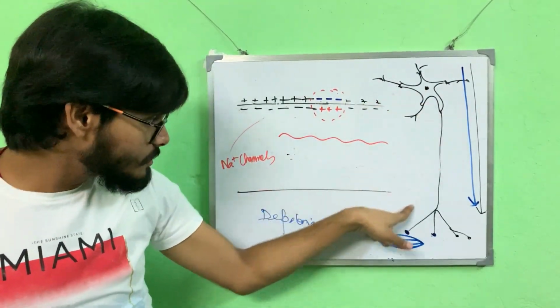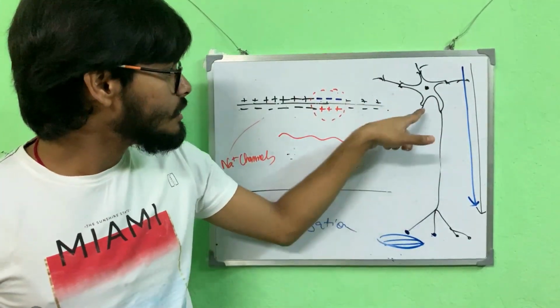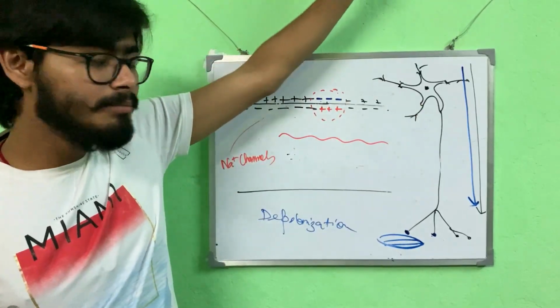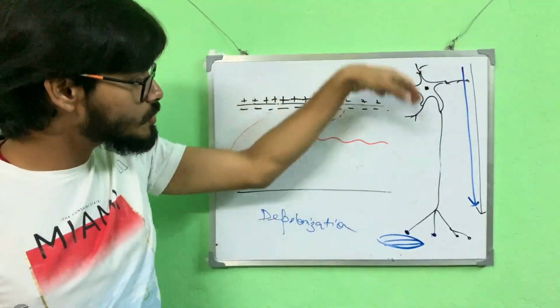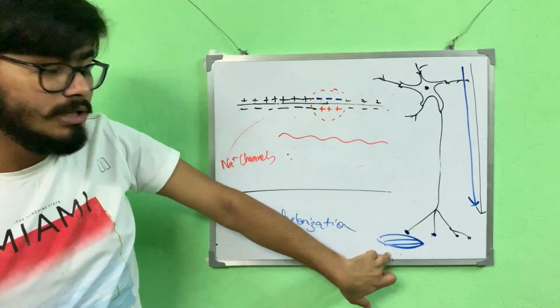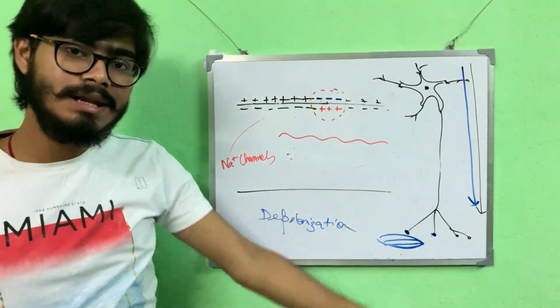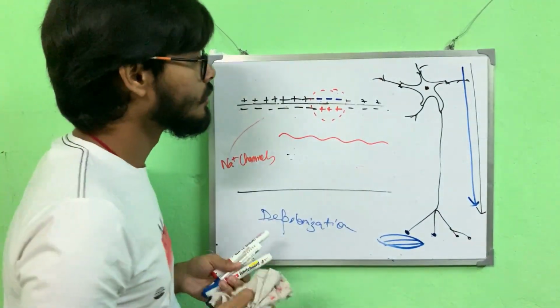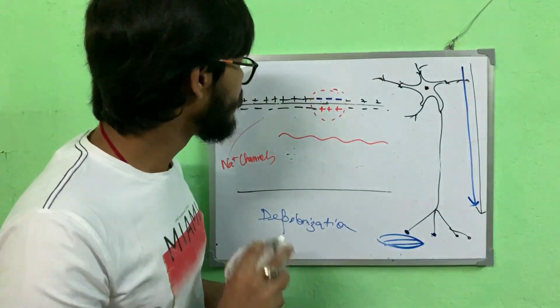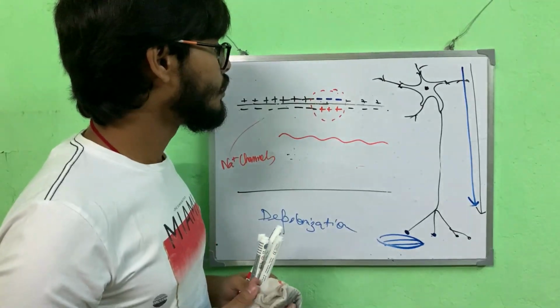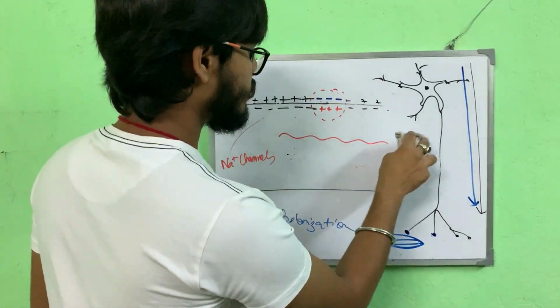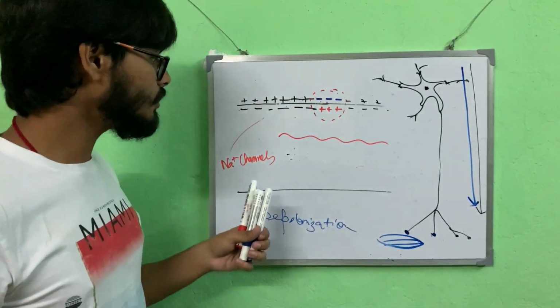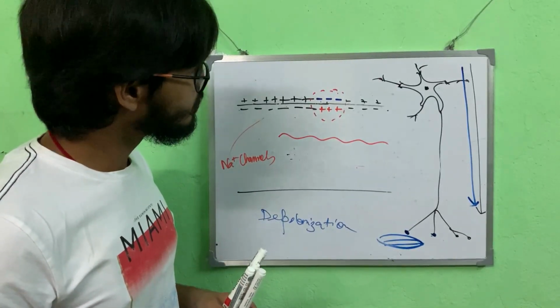This is the function of the end neuron. Electrical impulses have already been transferred from other neurons to this neuron, and it is finally transferring them to the muscle, and the muscle acts accordingly. This is all about the transmission of the nerve impulse.